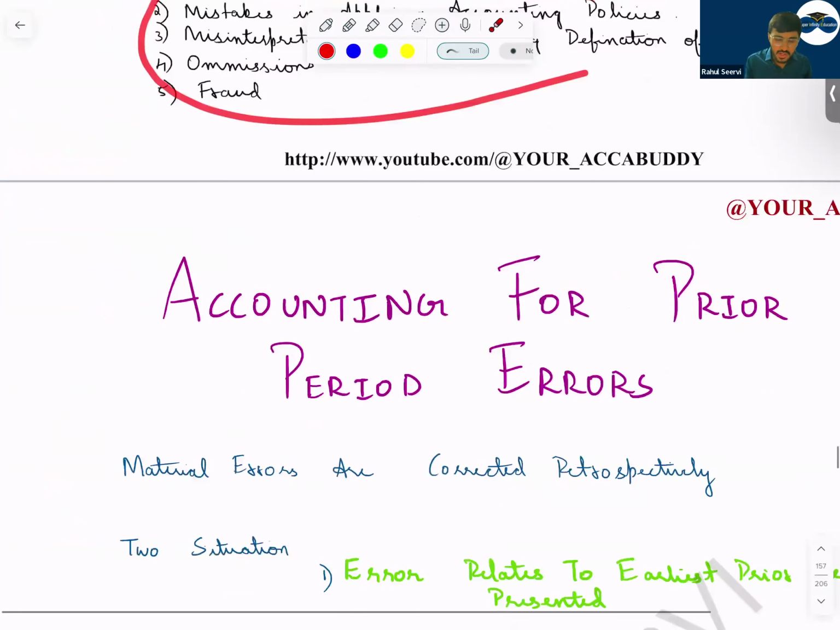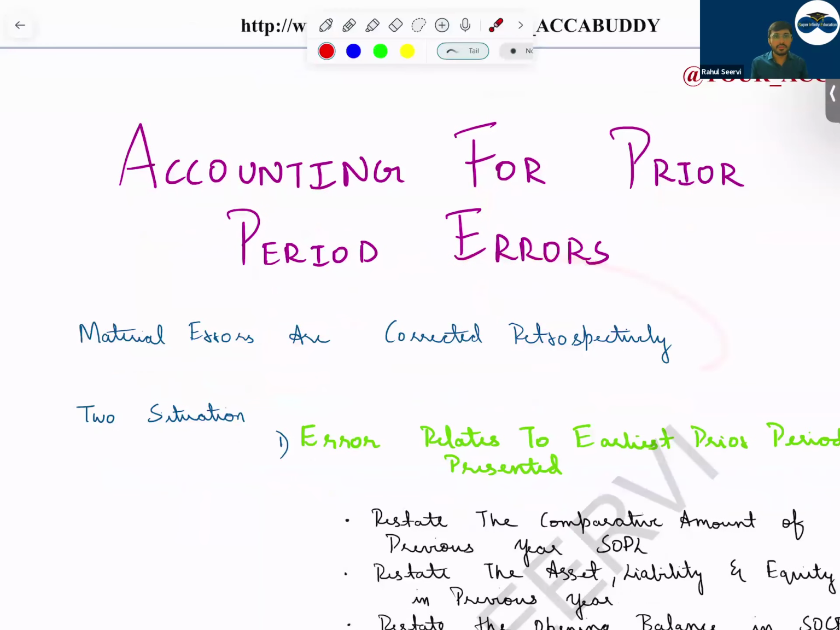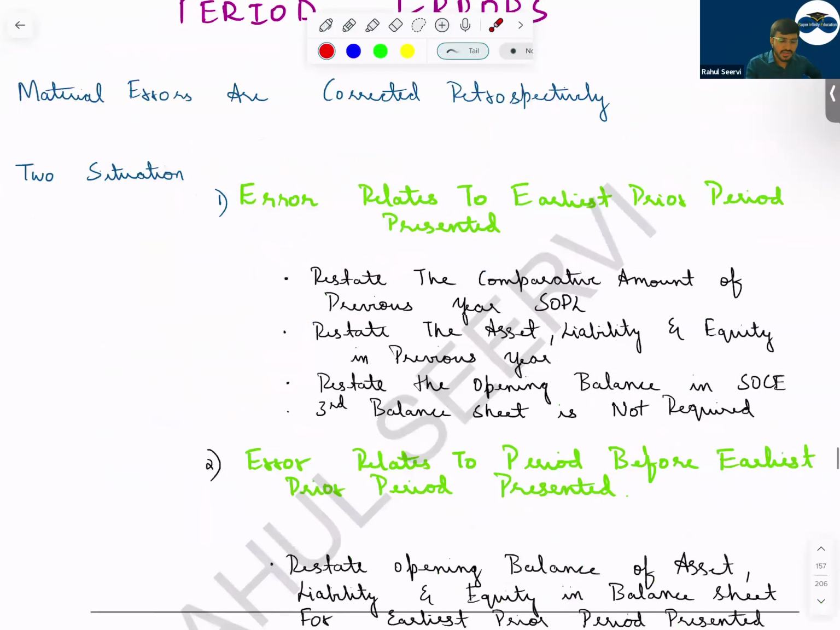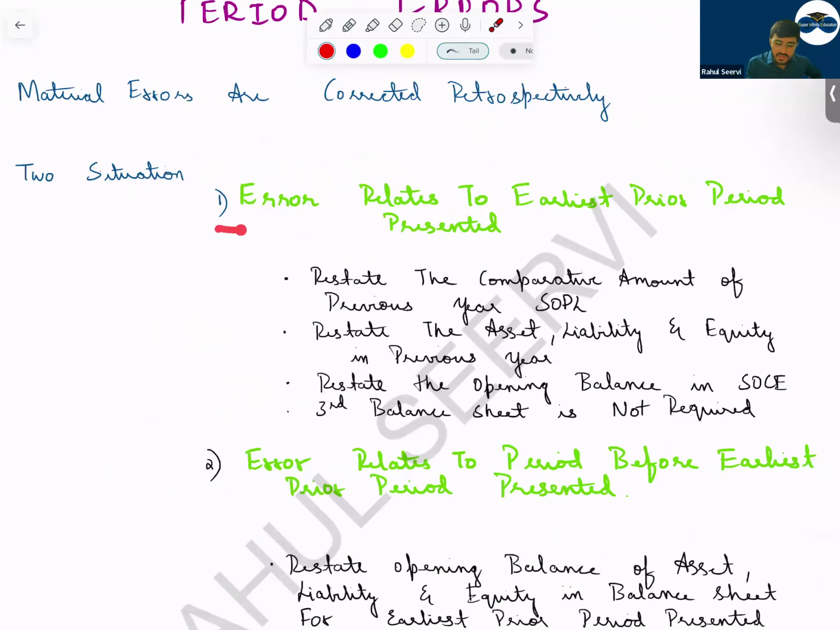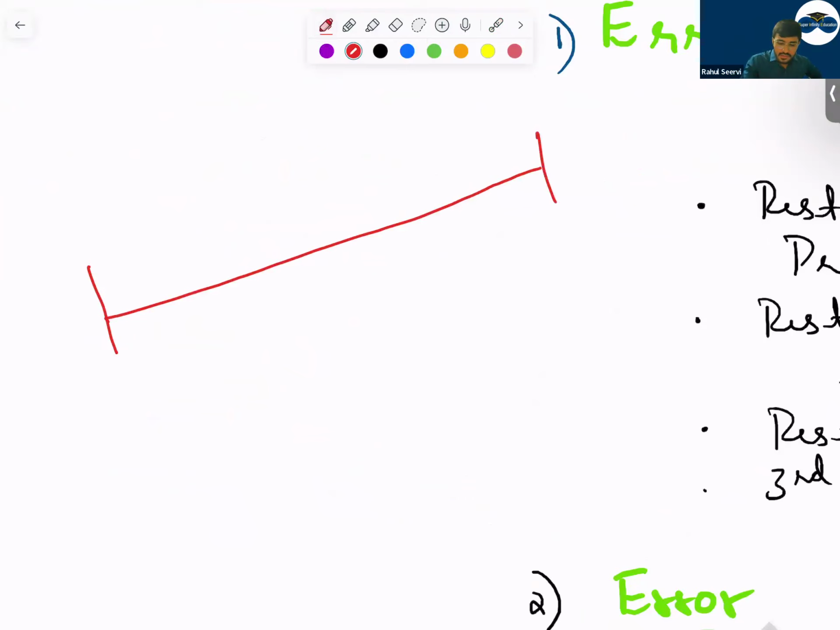What is the accounting treatment? Accounting treatment for prior period errors is what? Material errors are corrected retrospectively. If the error is material, then only we correct it retrospectively. If the error is material, there can be two situations. Understand now. Error relates to the earliest prior period presented. That means, if I say this is the current year, this is the previous year which the company will present. Normally, the company will give one previous year's balance sheet so that the comparison can be done by the stakeholder.